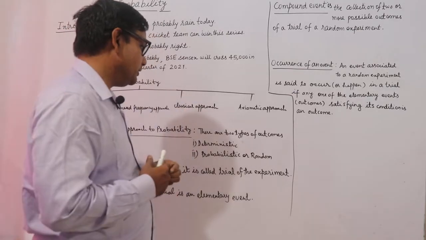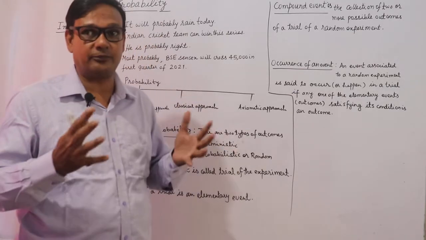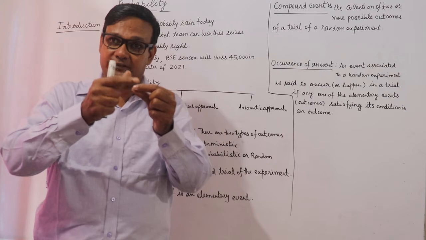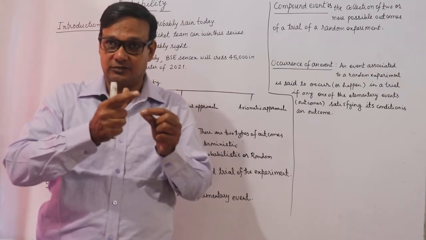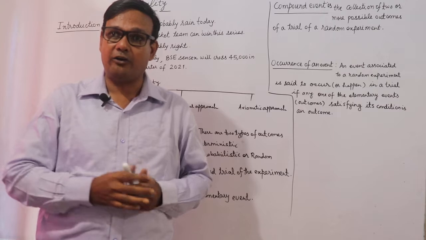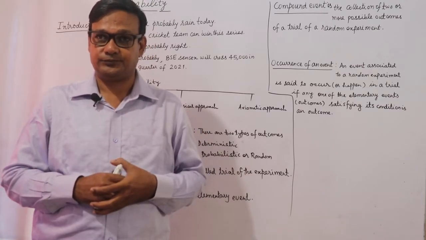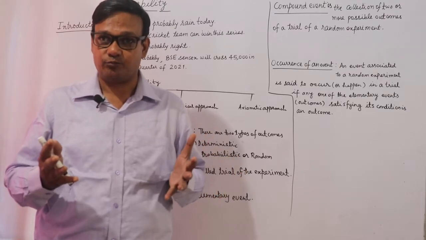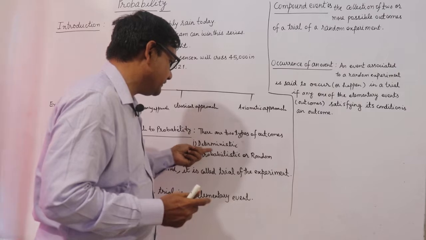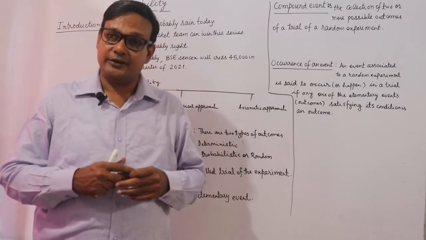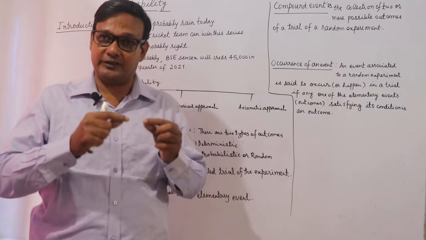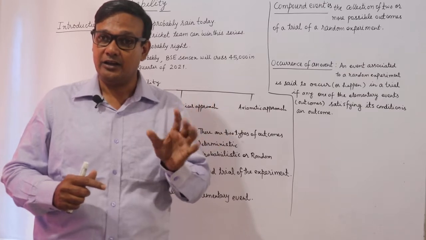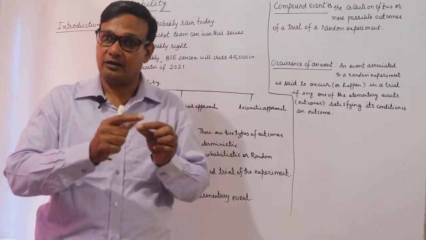There are two types of possible outcomes. If I have a coin and on both the sides I have head, then if I toss a coin, I will always get a head. I will never get a tail. So this is the biased coin. So it's known as deterministic. If I toss this coin, always I will get a head. I can never get a tail because on both the faces I have head.